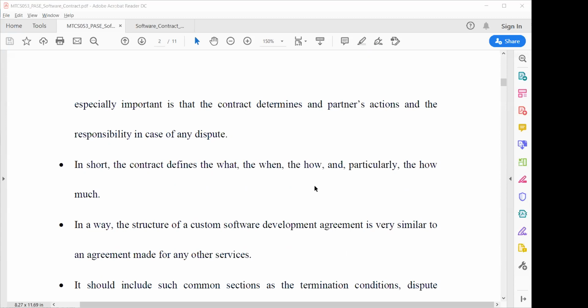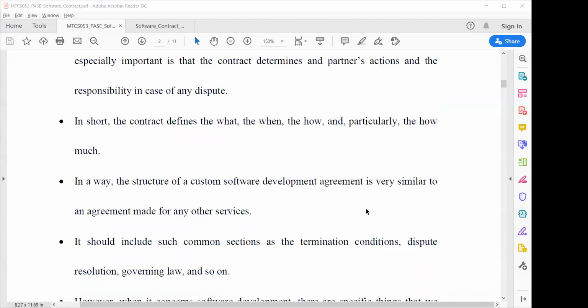So you will define inside the software contract what is inside the software, when the software will be developed and finished with the development, when the software is handed over to the client, and how the software will be developed. How much the software costs, how many resources it requires to operate, how much installation is required, and how much time it will require.